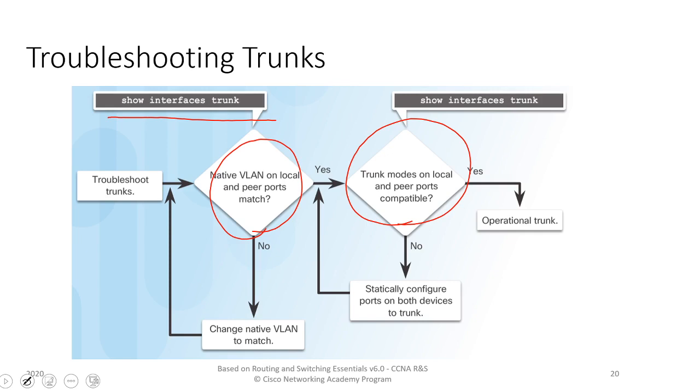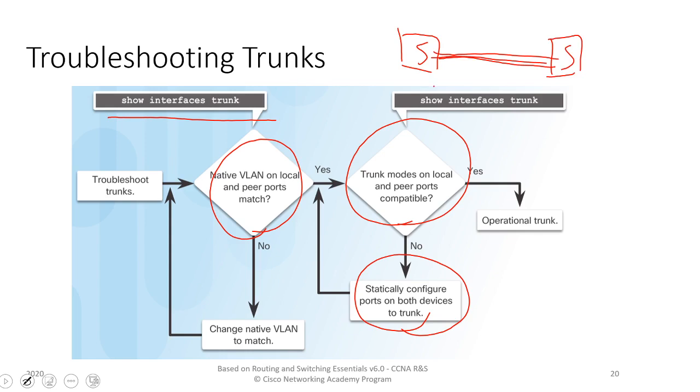We also have to configure the trunks on both ends of the link. So if one switch is connecting to another switch and this is the trunk that we are configuring, we have to configure the trunk here and also here with the same supporting set of VLANs. So if we are expecting VLAN 10 and 20 to pass through here and here, this trunk should be configured at both ends to support both those VLANs.